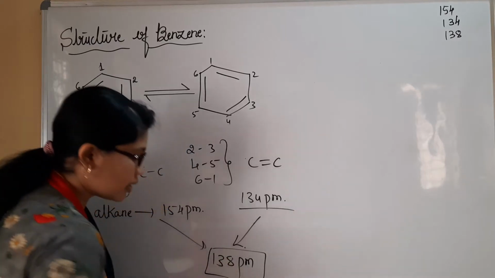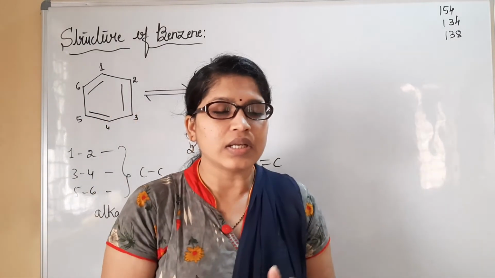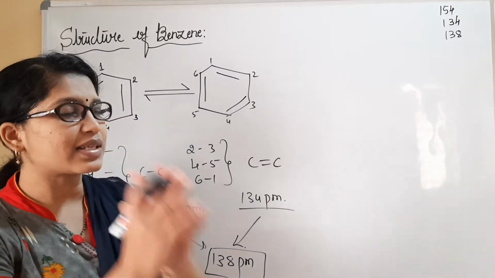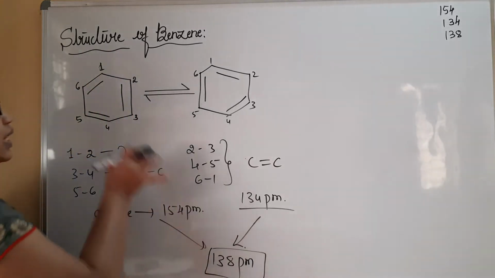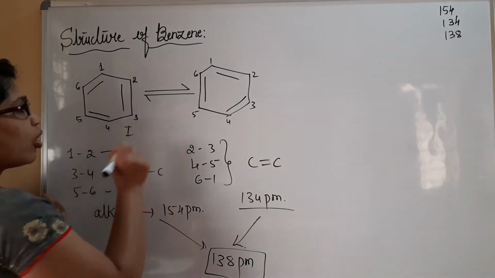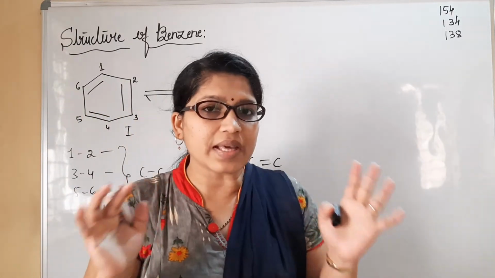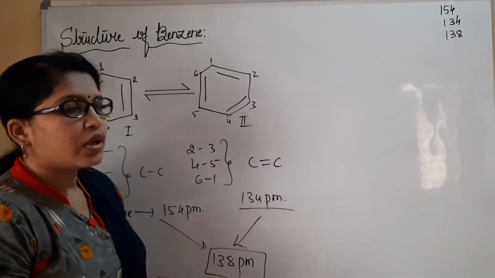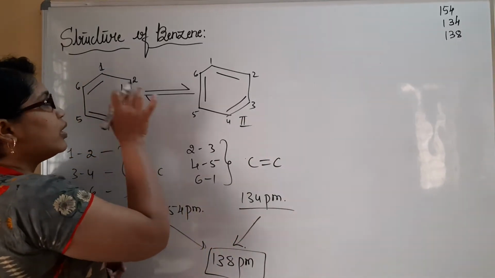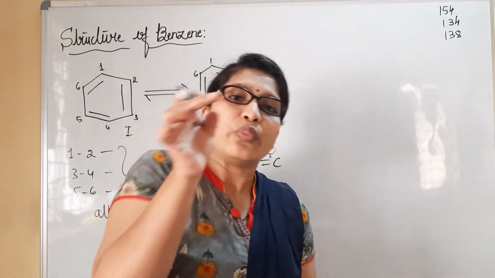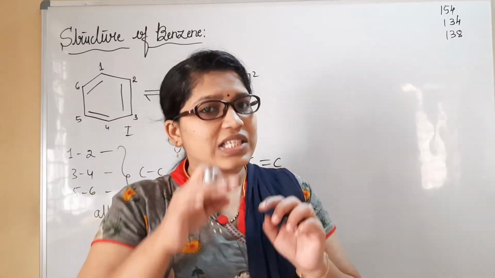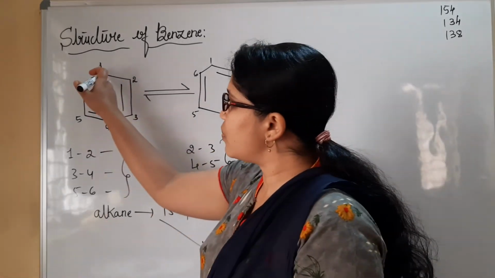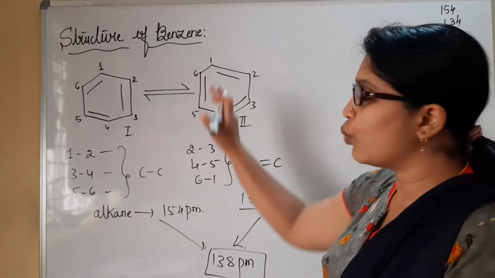Now the question arises. The scientists did many experiments and thought it over, and they finally concluded that with a single structure of benzene, all the properties of benzene couldn't be explained. So they took one more structure. This is structure 2, where we can see the double bond changing its position within the ring. The double bond initially present between 2 and 3 has now come between 1 and 2.